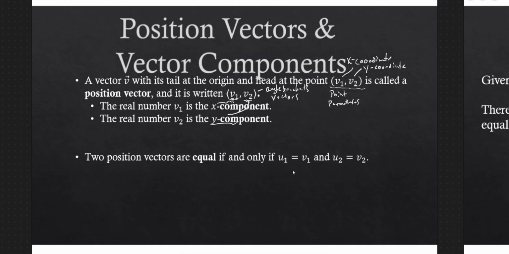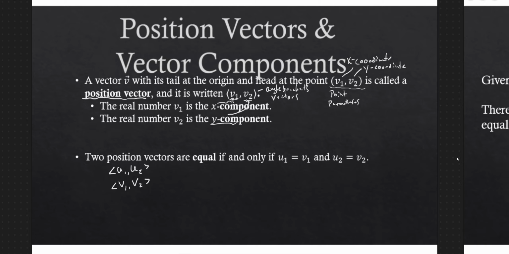What's nice is that for position vectors, ones with tail at the origin and head at some point, two position vectors are equal if and only if each of their components is the same as the other's. That is, if I have two position vectors ⟨u1, u2⟩ and ⟨v1, v2⟩, they are equal if and only if u1 equals v1 and u2 equals v2.